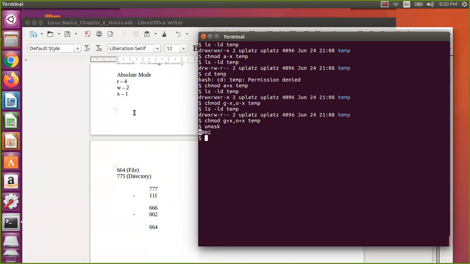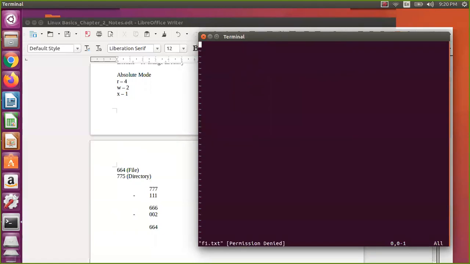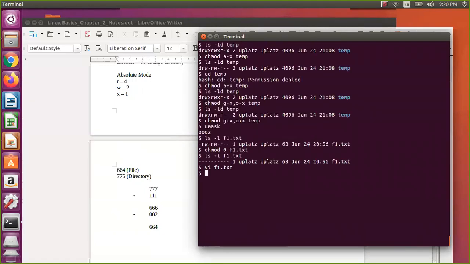0 means no permissions actually. So let us assume f1.text. I say change mode 0 f1.text. You can see this file now has no permissions, all of it is gone. You cannot open the file, you cannot write the file, you cannot do anything. Nobody will give it like that, but 0 is like that. And 1 means only execute permission. 2 means only write permission.